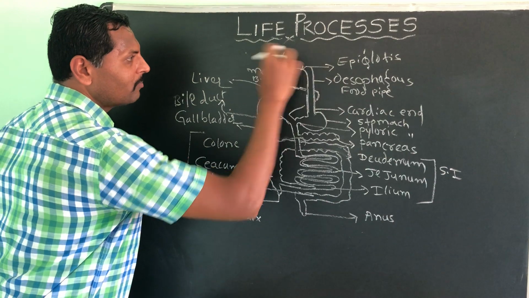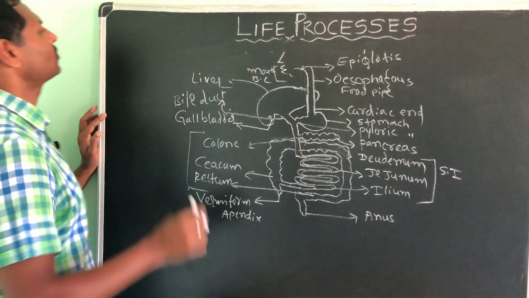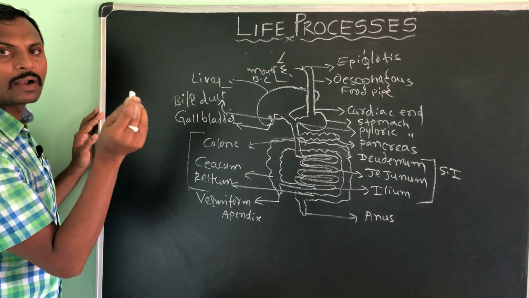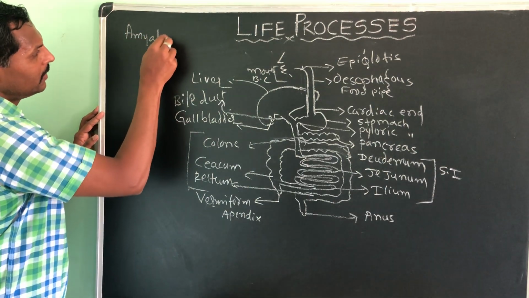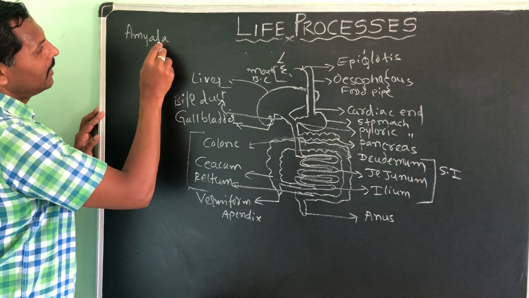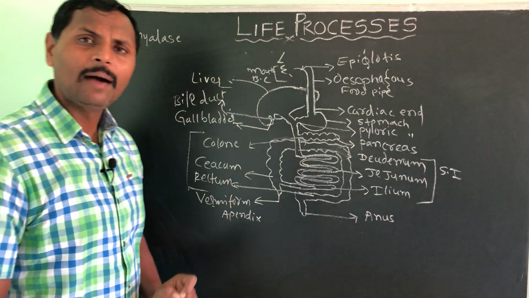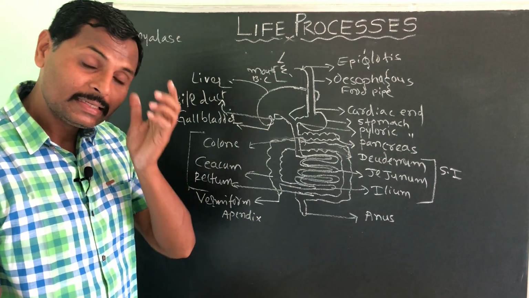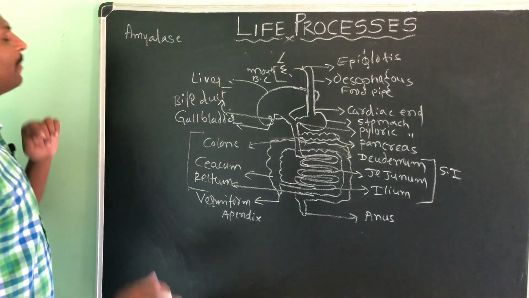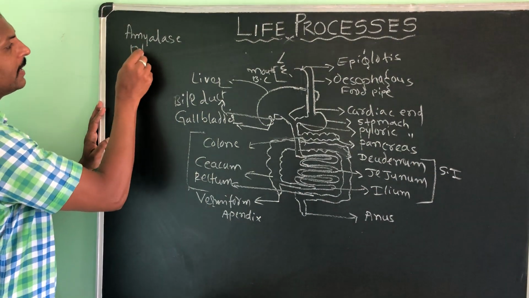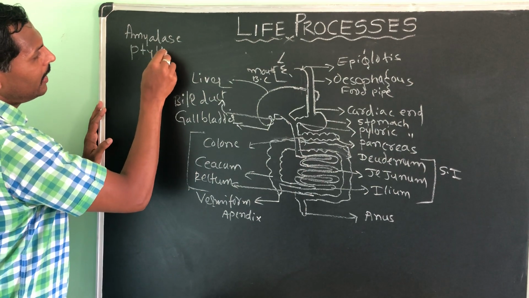Then from the salivary gland we will get an enzyme that is called amylase. Very good. Amylase. Even the salivary amylase is also called ptyalin. One more name of amylase is ptyalin. P-T-Y-A-L-I-N.